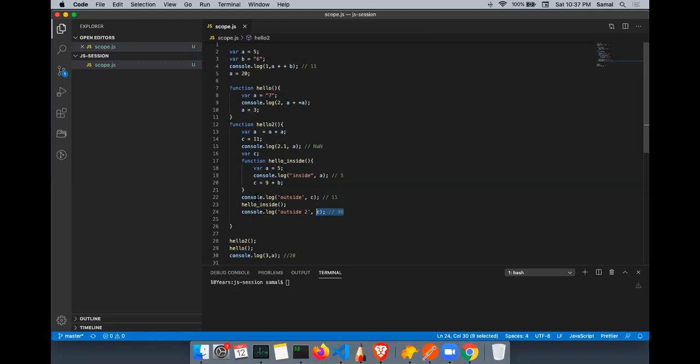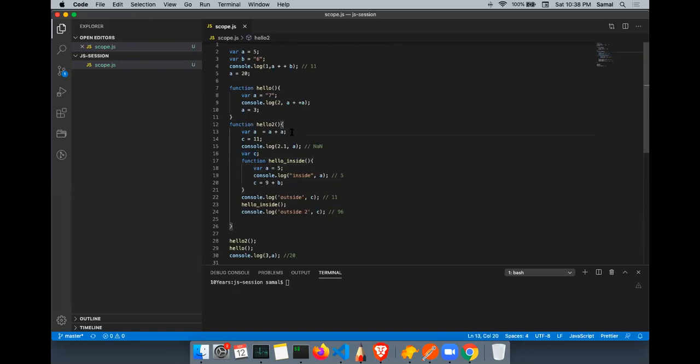Because when this function is called, there is an assignment to a C variable. There is no local C variable declared within this functional scope, so it will go to the nearest parent functional scope, where C is declared, and it will get hoisted.